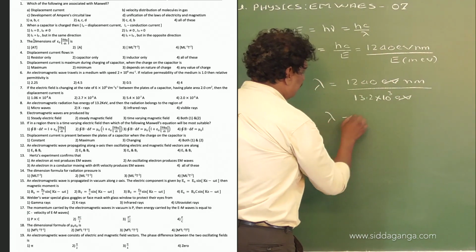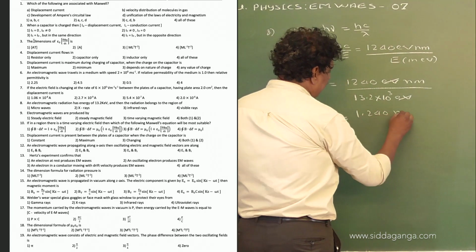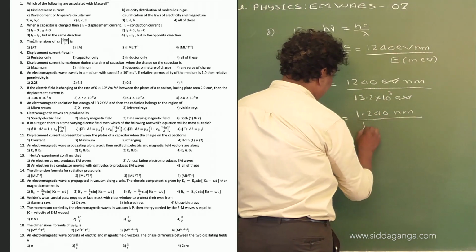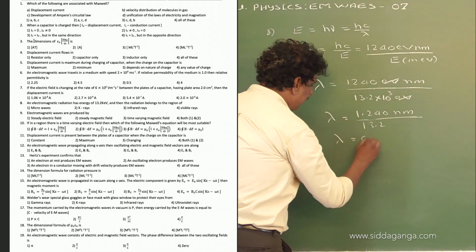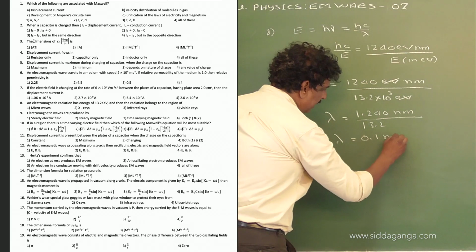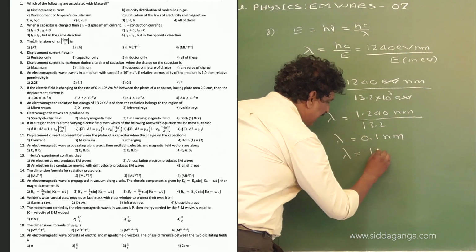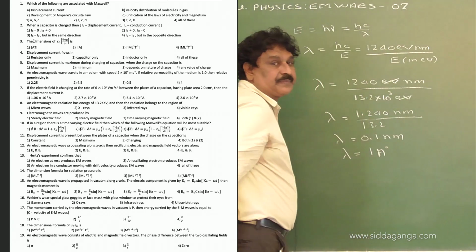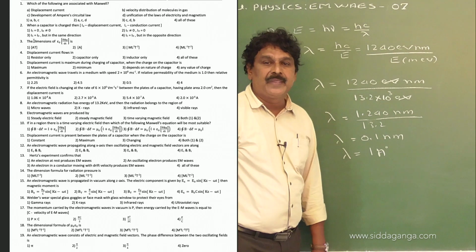Now 10 power 3 gets cancelled, 1.240 nanometer divided by 13.2, approximately lambda is equal to 0.1 nanometer, or lambda is equal to 1 angstrom unit, that is 10 power minus 10 meter or 1 angstrom unit.